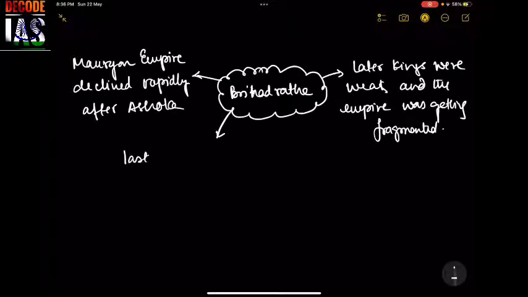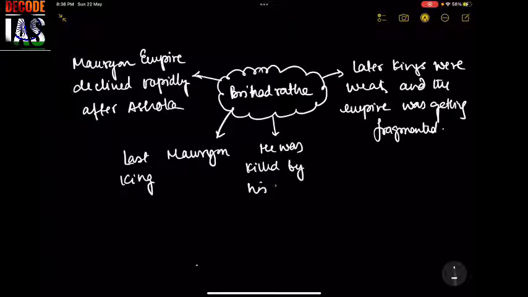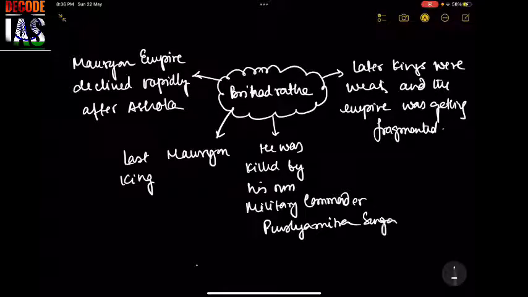Brihadrath was the last Mauryan king, and he was killed by his own military commander, Pushyamitra Sunga, in around 187 BCE. So these are the few facts that you need to understand.